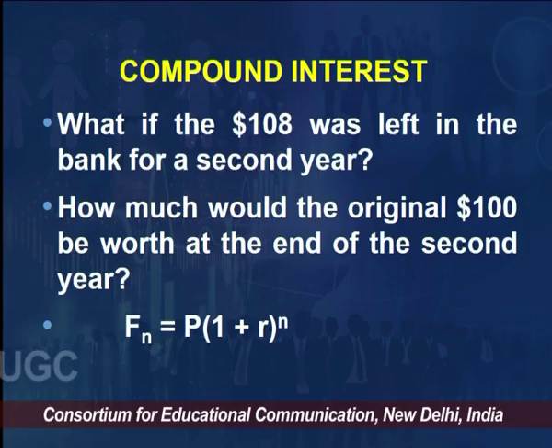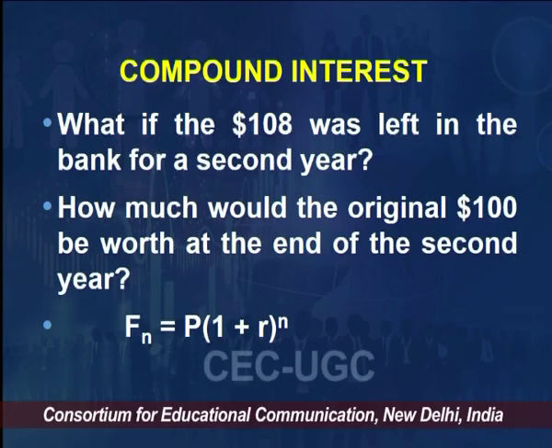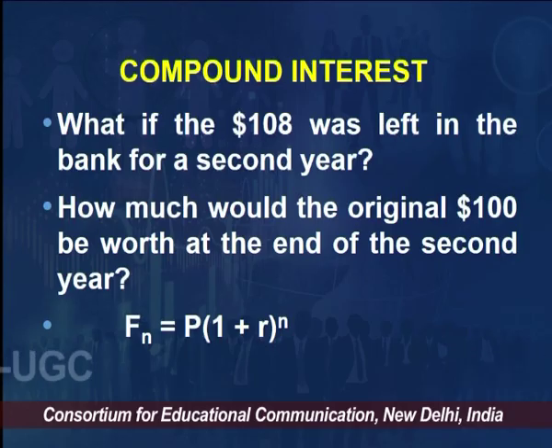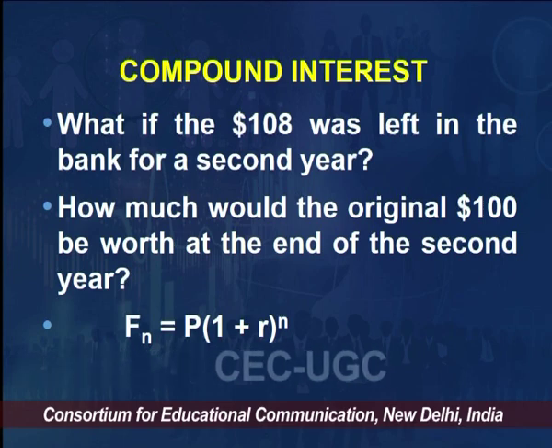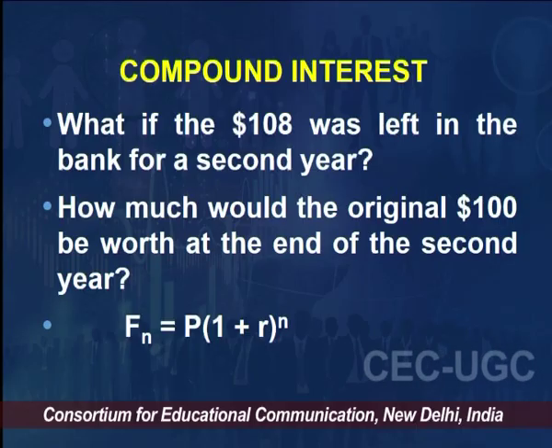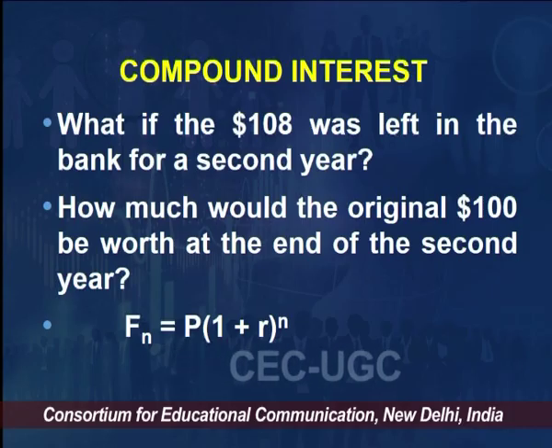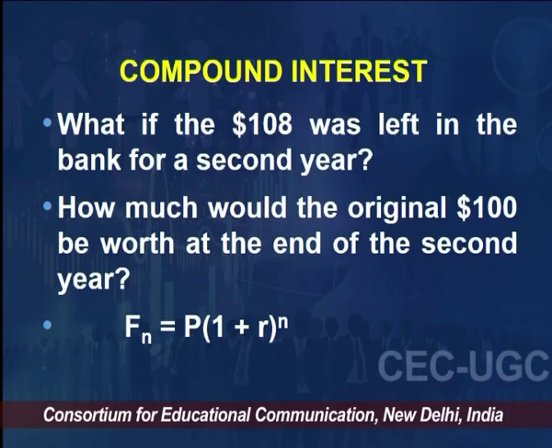Now the same example, what if the 108 was left in the bank for the second year? Means $100 are invested for 2 years. The same equation will be extended. So if my question is how much would the original $100 be worth at the end of the second year, then future value of n will be equal to present value P into 1 plus r raised to power n.